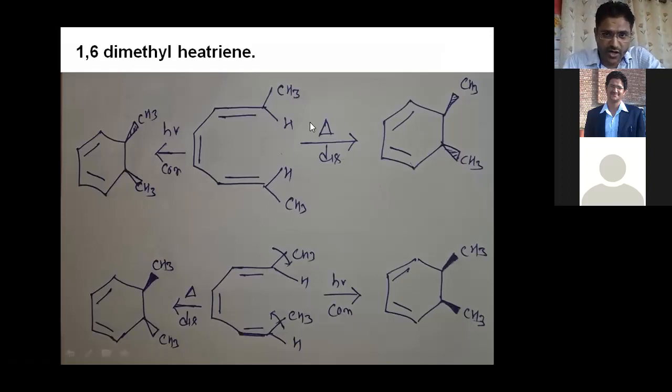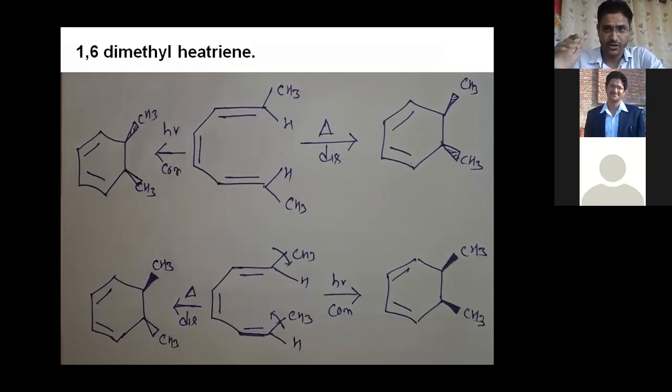Now, if I talk about thermal condition, we are talking about ground state reaction. Photochemical condition means we are talking about excited state reaction, right? Ground state reaction means HOMO-related reaction, and HOMO-related reaction means M-plane symmetric reaction, and M-plane symmetric reaction means disrotation type of reaction.